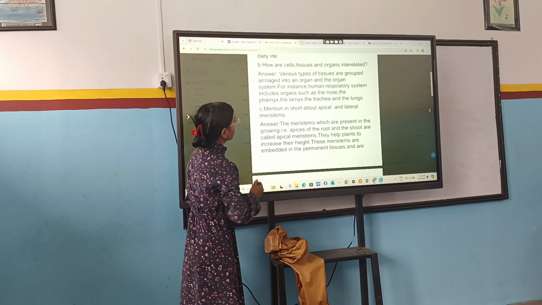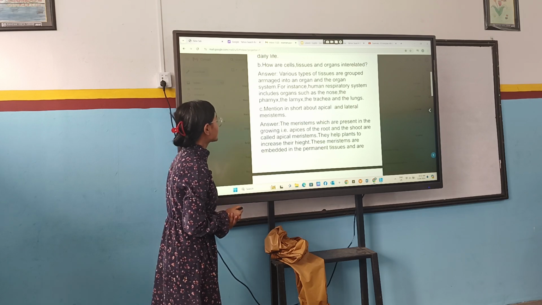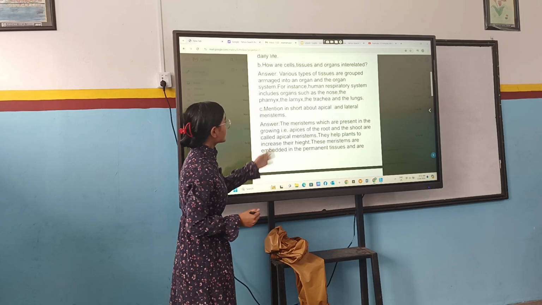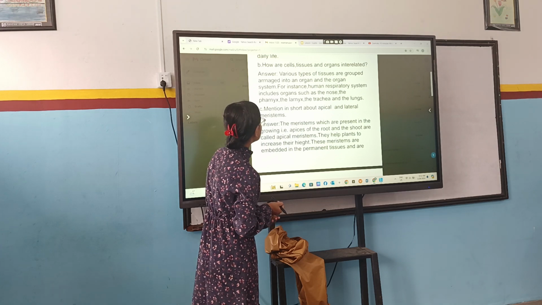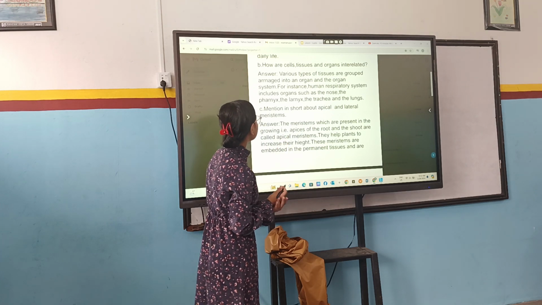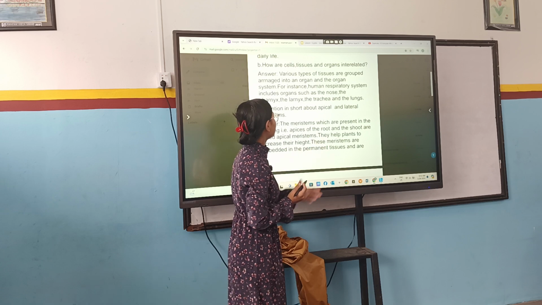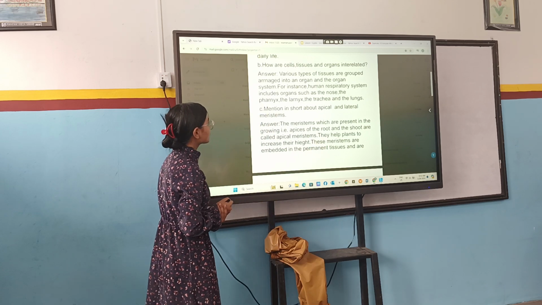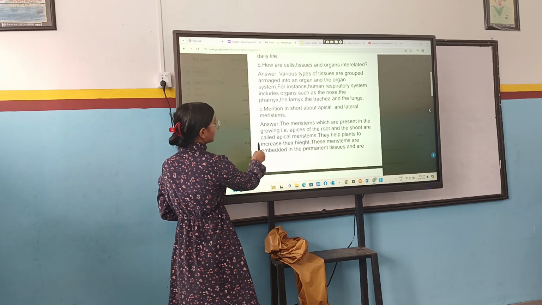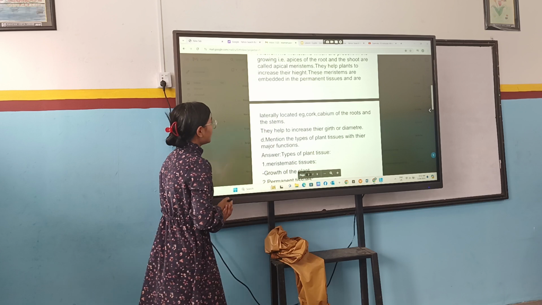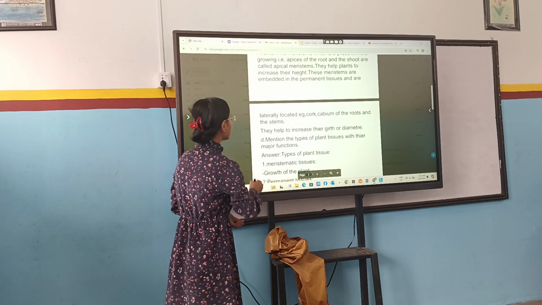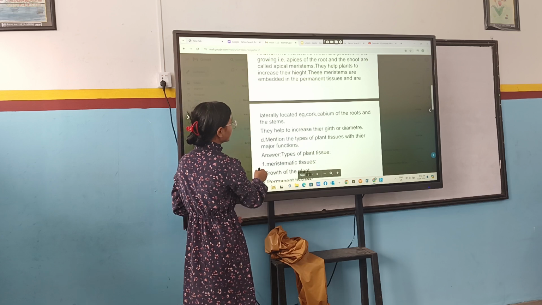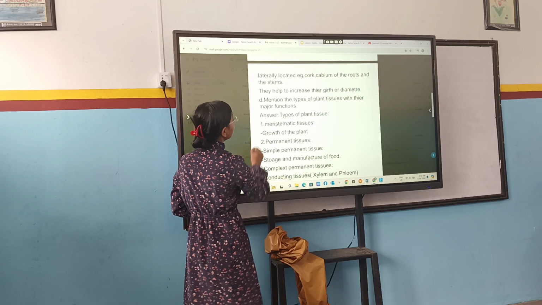Next is, mention in short about apical and lateral meristems. Answer: the meristems which are present in the growing regions, that is, at the apices of the root and shoot, are called the apical meristems. They help to increase their height. Lateral meristems are embedded in the permanent tissues and are laterally located. Example: cambium of the roots and the stems. They help to increase their girth or diameter.